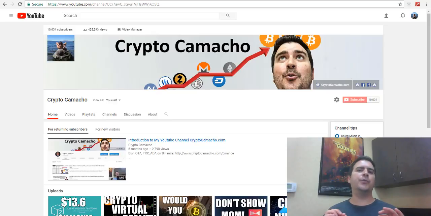I want to start something new, and I want to start reviewing specific cryptocurrencies or specific coins based on how popular a coin may be. And you ask, how am I going to determine the popularity of a particular coin, right? I could always go to CoinMarketCap. I could look at the prices of certain coins and do reviews of different cryptocurrencies that way.